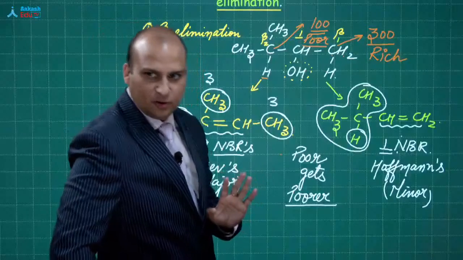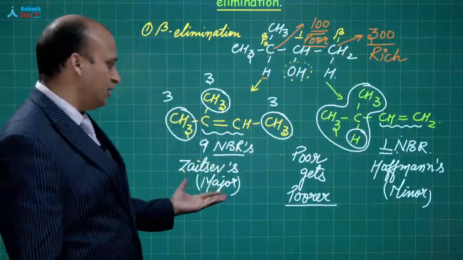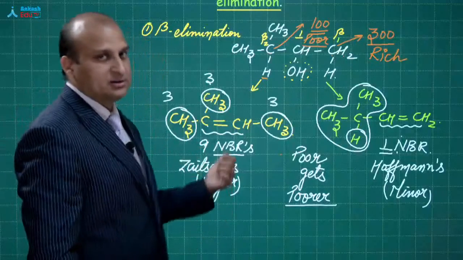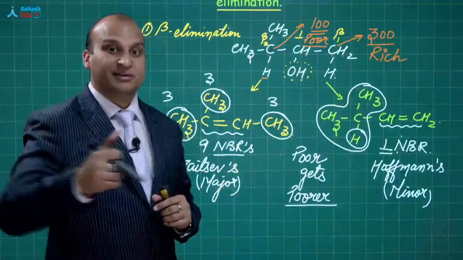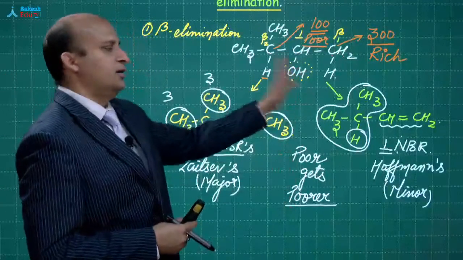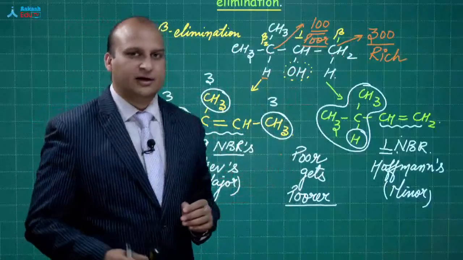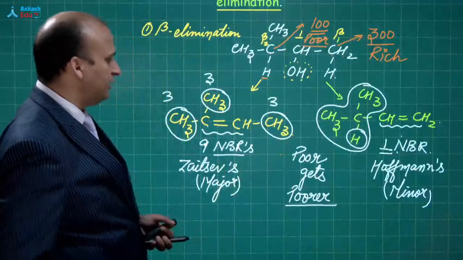Clear, beta? Okay. So that is why this hydrogen will be released out to give you the major product. Why is it the major product? Because this alkene is more stable. That is a bigger explanation, but a short trick is this: poor gets poorer. Just apply this trick, you will get the right answer. Okay, now understood? Have a look at it.